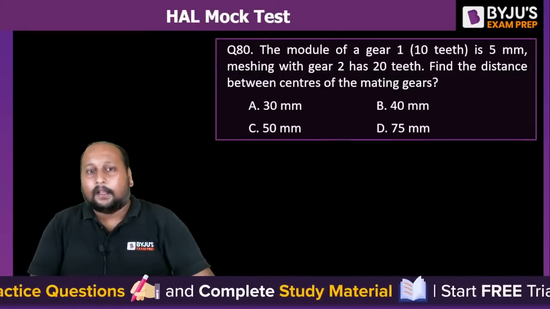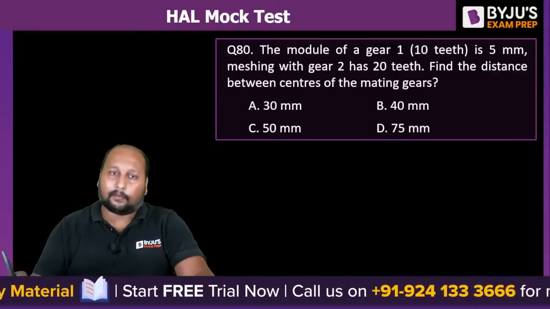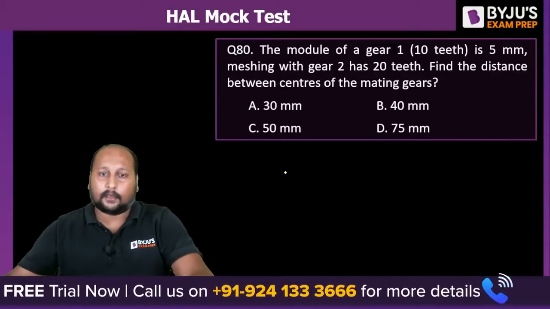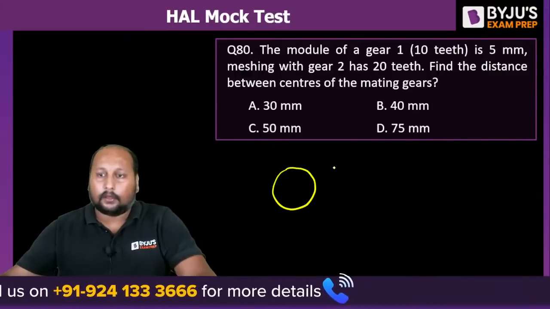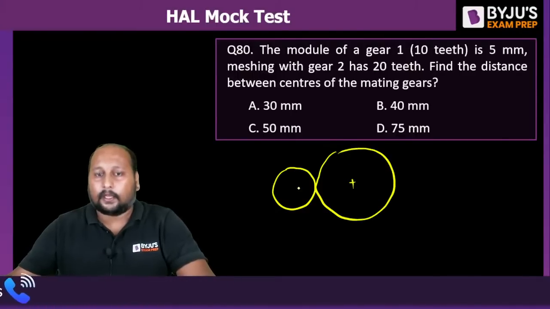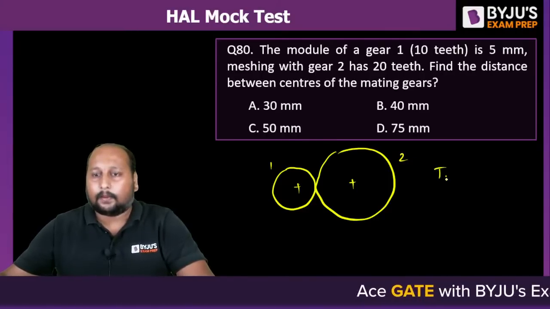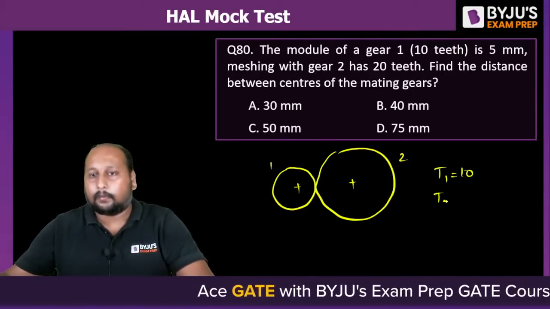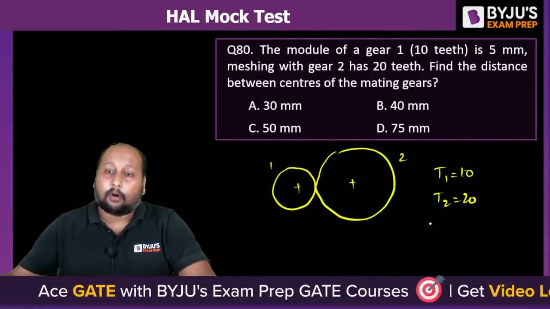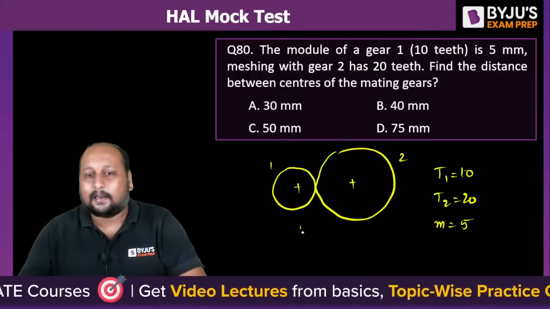Question number 80. The module of gear 1 is 5 mm, and it is meshing with gear number 2. So we are having two gears, gear number 1 and gear number 2. The number of teeth on gear number 1 is 10. The number of teeth on gear number 2 is 20. The module is equal to 5. So you have to tell me what is the central distance.